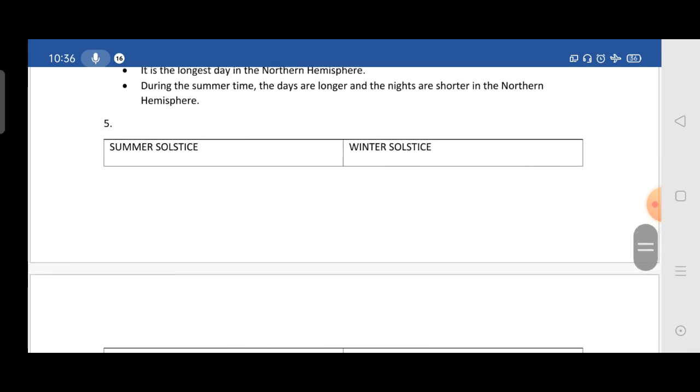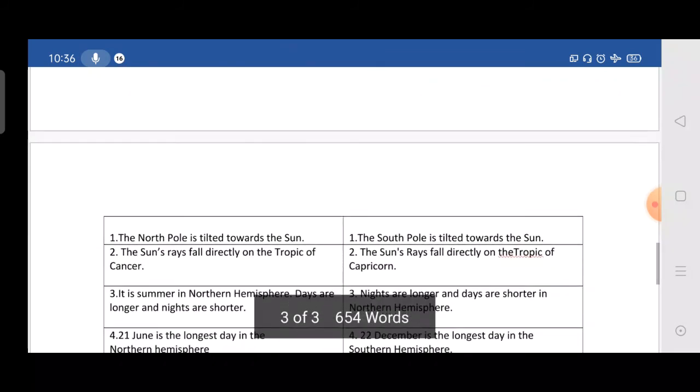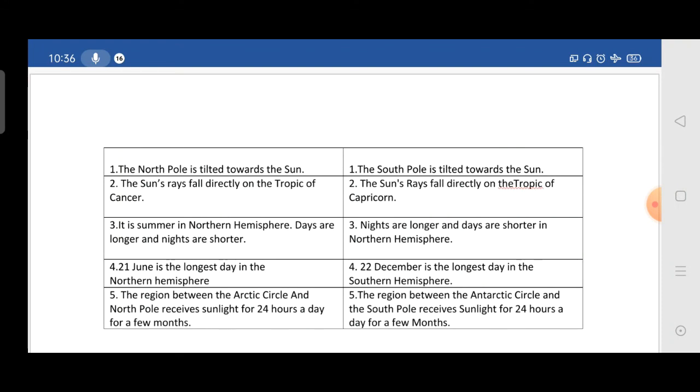Moving further, what is the difference between the summer and winter solstice? We will start with the summer. The North Pole is tilted towards the sun, and in winter the South Pole is tilted. Here the sun's rays fall directly on the Tropic of Cancer, whereas in the southern hemisphere they fall on the Tropic of Capricorn. It will be summer in the northern hemisphere, and days will be longer and nights shorter, while here nights will be longer and days shorter in the northern hemisphere.